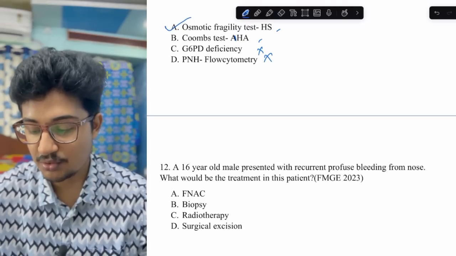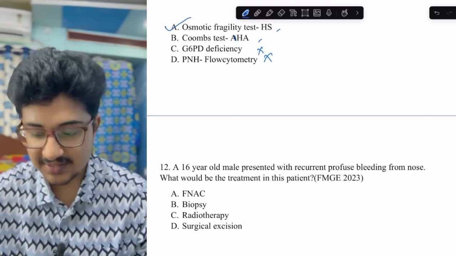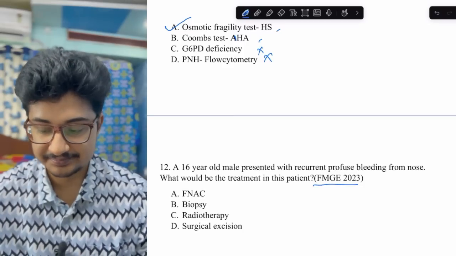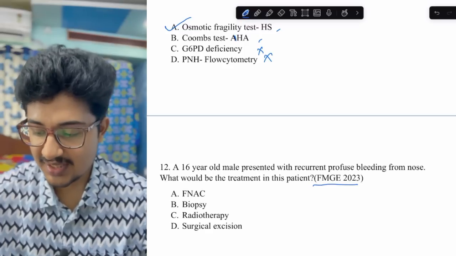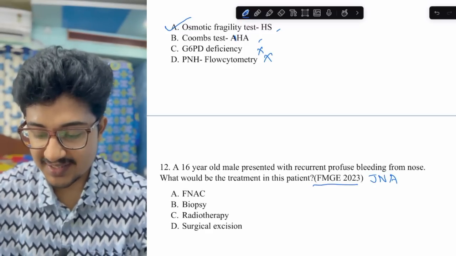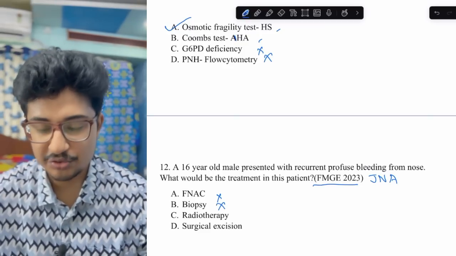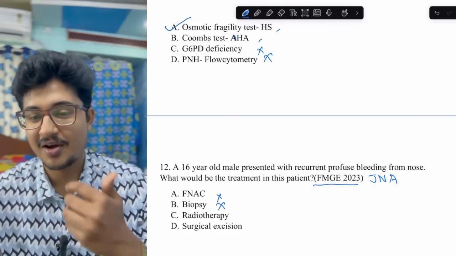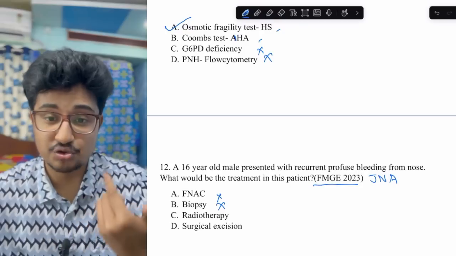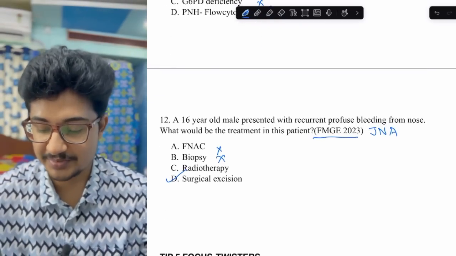A 16-year-old male presented with recurrent profuse bleeding from the nose. What would be the treatment in this patient? This is an FMGE 2023 question. Juvenile nasopharyngeal angiofibroma. So FNAC and biopsy are completely contraindicated. 2 options ruled out, and radiotherapy in more severe cases you can give. Why would you give radiotherapy and cause so much side effect, so much damage to the patient? So surgical excision would be the answer by ruling out options.